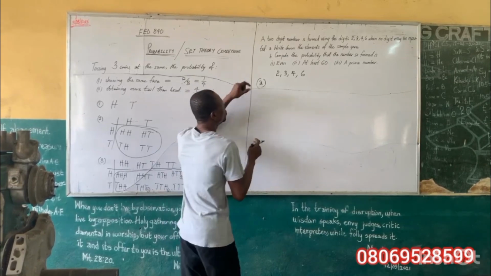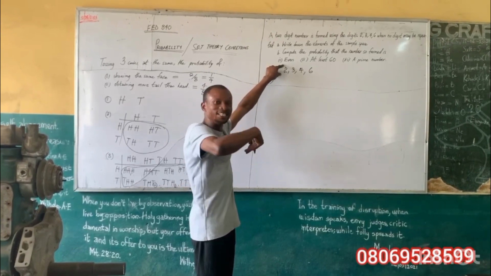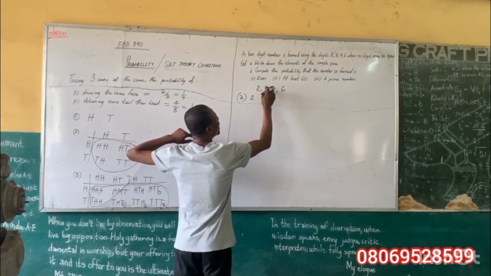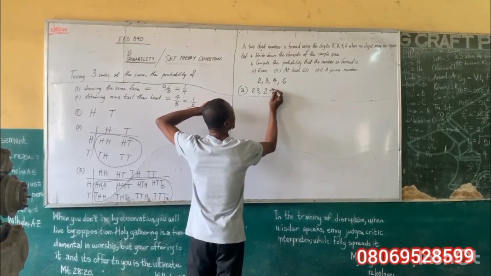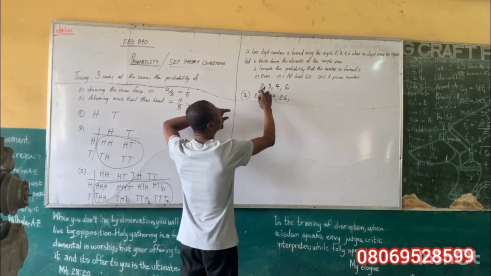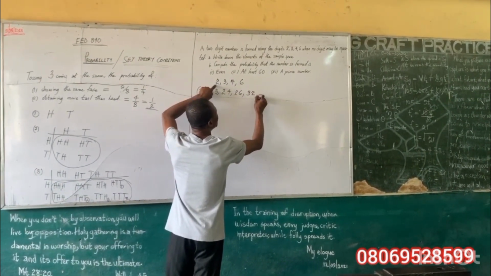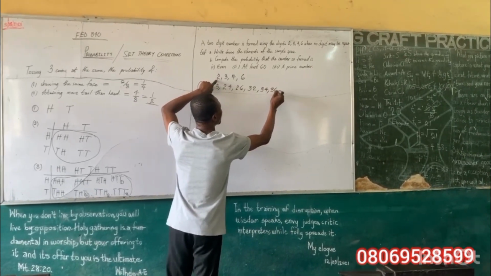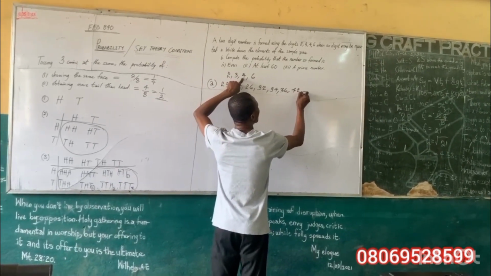How do you form that? Look at it. What the question is saying is part of our objective questions we see in exams, if you check your past questions. So you form a 2-digit number: 2, add 3 to the back, first one. 2, put 4 to the back, the second one. 2, put 6 at the back. You have made use of 2. The next one you can use is 3, put 2 at the back. 3, put 4 at the back. And 3, put 6 at the back. That's it. You have exhausted that of 3. 4, put 2 at the back.